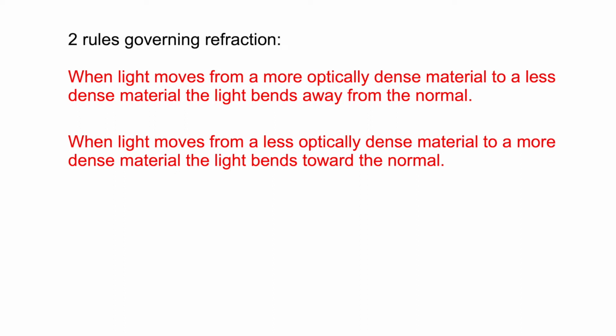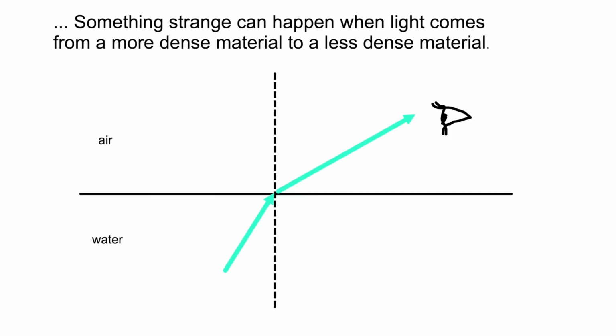The last thing I want you to remember is this, that when light moves from a more optically dense material, that means it's moving more slowly, to a less optically dense material where it's moving quicker, it always bends away from that normal line. When light is going from a less optically dense material to a more optically dense material, it always bends towards the normal line. Now that's going to be important for today's discussion, because something strange can happen when light goes from more dense to less dense.